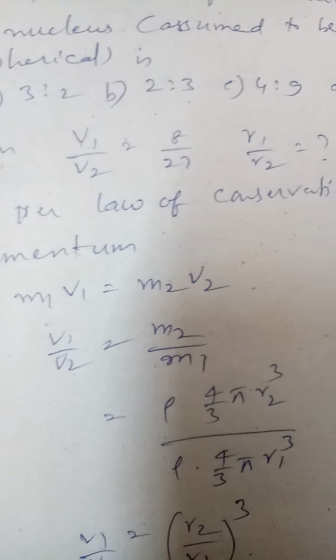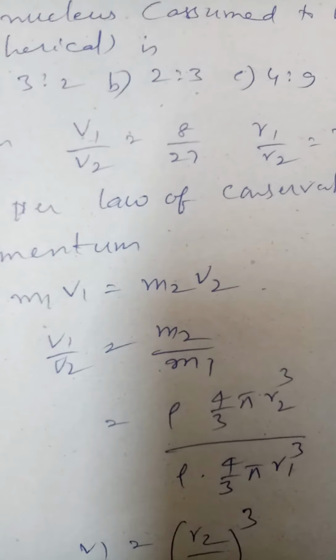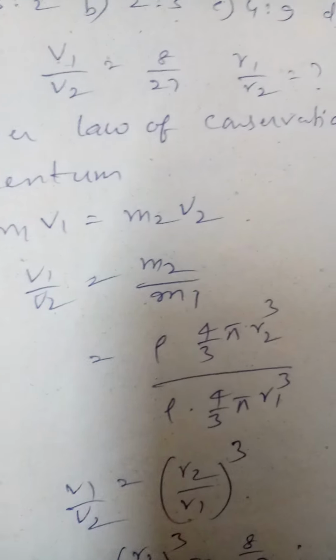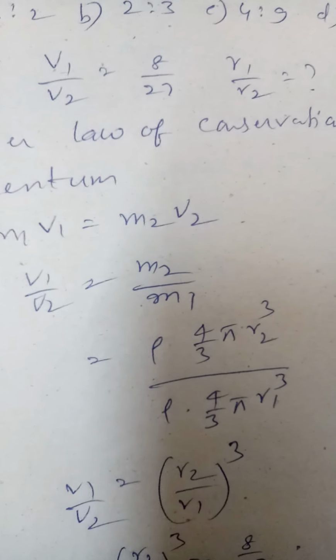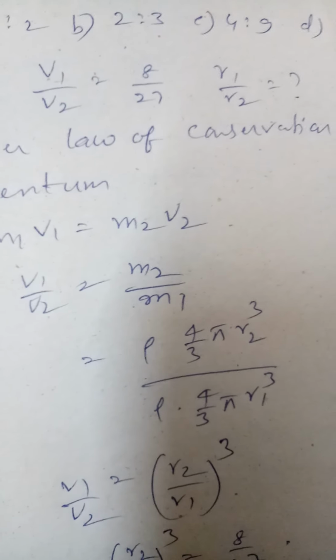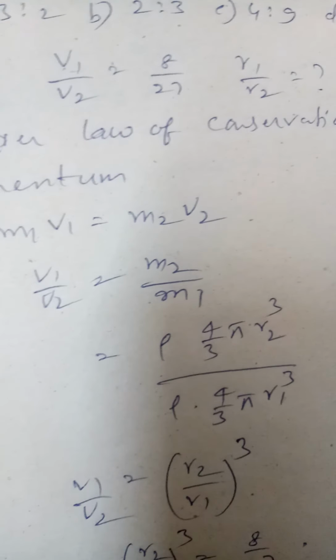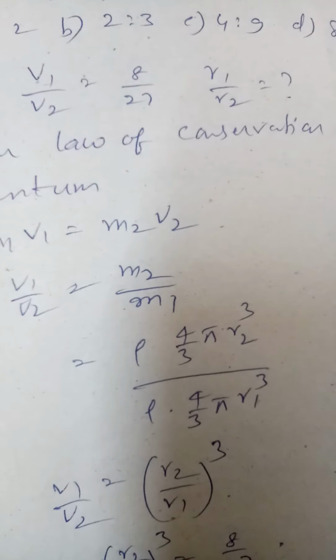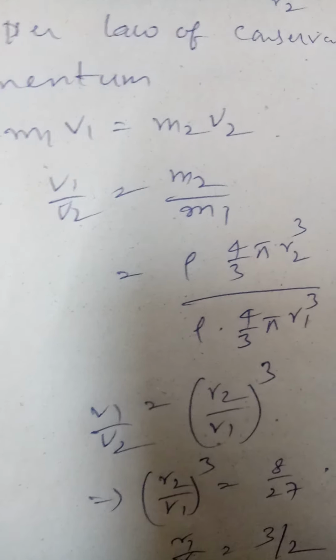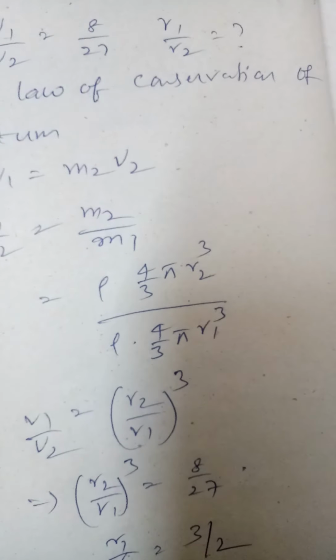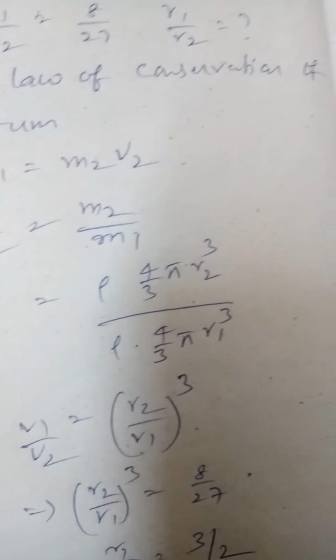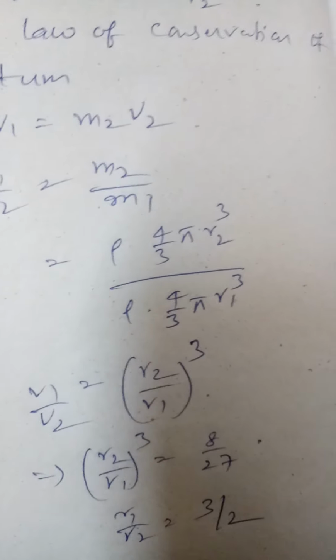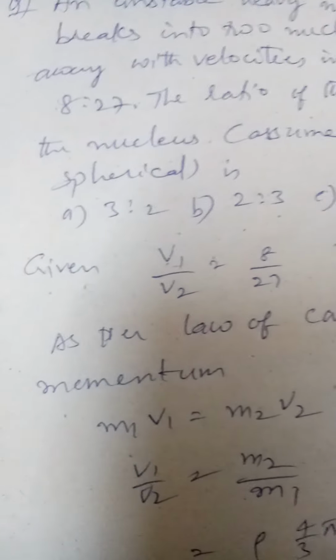So rho times V is equal to mass. So m2 by m1 will be equal to rho times volume 2, volume 2 will be 4/3 pi r cube. So r2 cube will come. In the place of volume 1, r1 cube will come. So when you solve this, you get v1 by v2 is equal to r2 by r1 whole cube. From there you can calculate r1 by r2, which is 3:2. So option A is the correct answer.